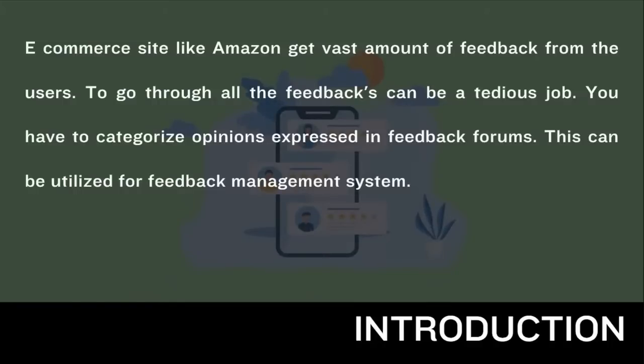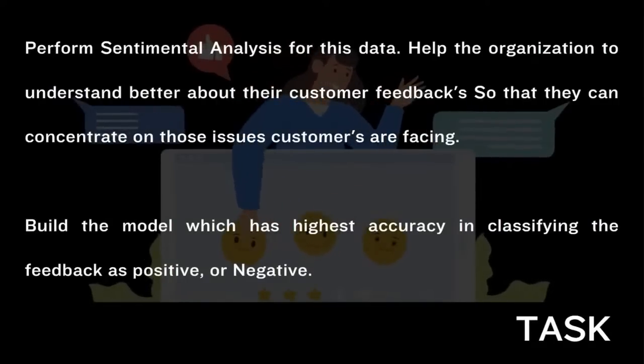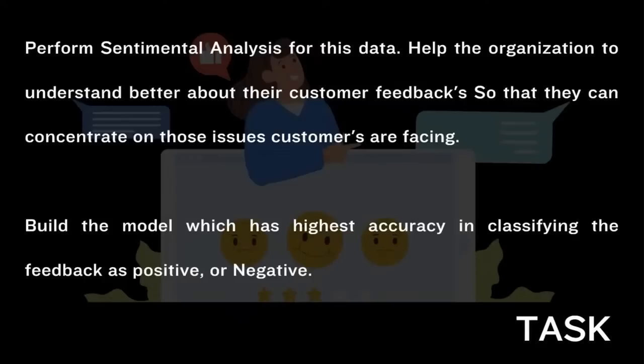You have to categorize opinions expressed in the feedback, and this can be utilized for a feedback management system. Sentiment analysis on this data helps the organization understand their customers' feedback better, so that they can concentrate on the issues customers are facing. We build the model which has the highest accuracy in classifying whether the feedback is positive or negative. That's the task we have in hand.